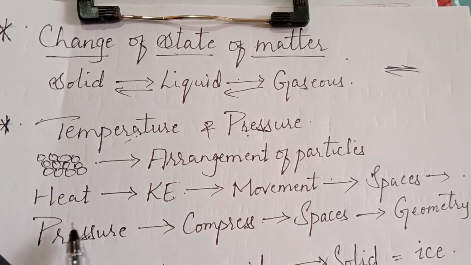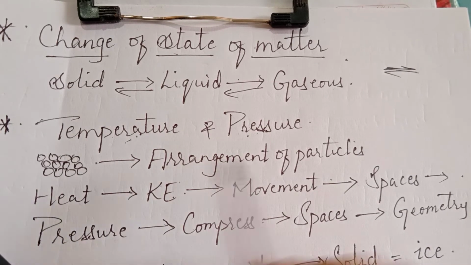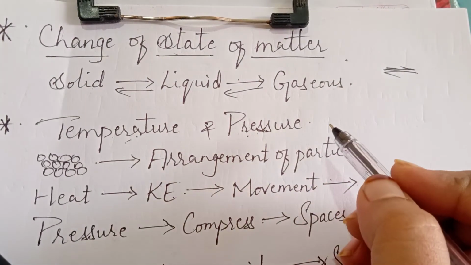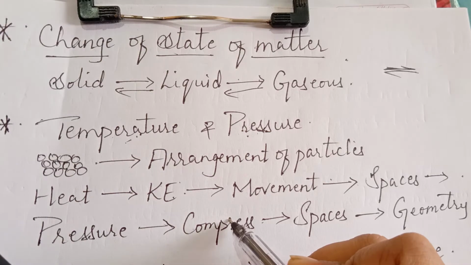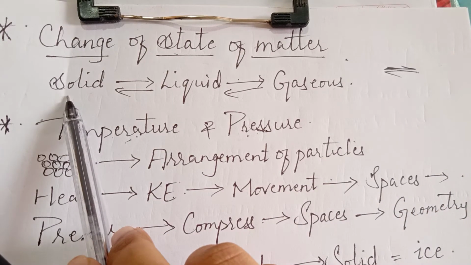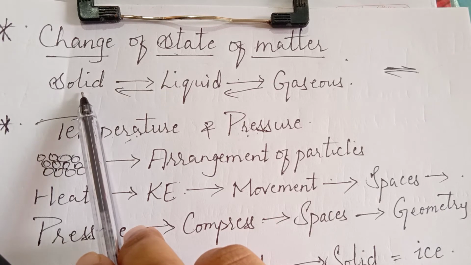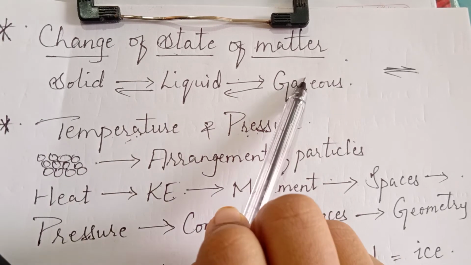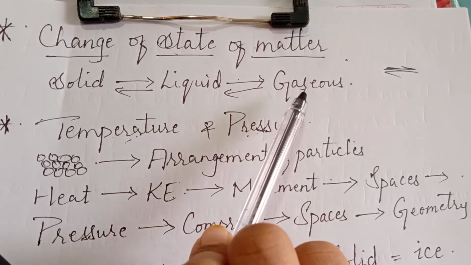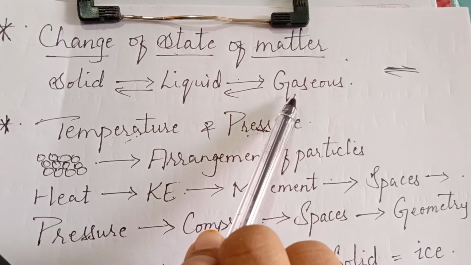We know whenever we exert pressure on a substance, it gets compressed. And we have seen that solid is the least compressible among all states. Then comes liquid, which is slightly compressible, and then the gaseous state, which is the highly compressible state of matter.